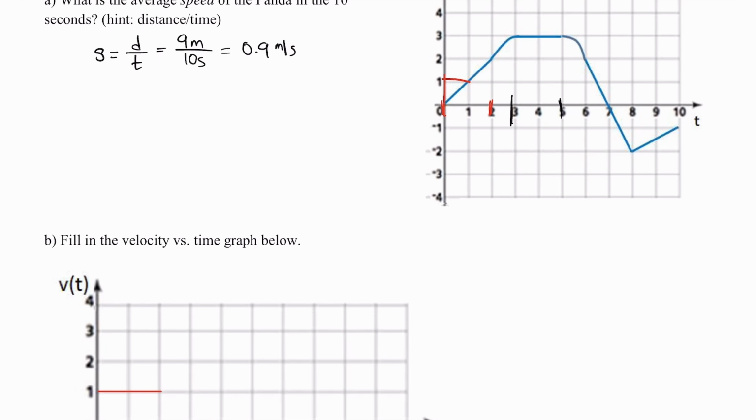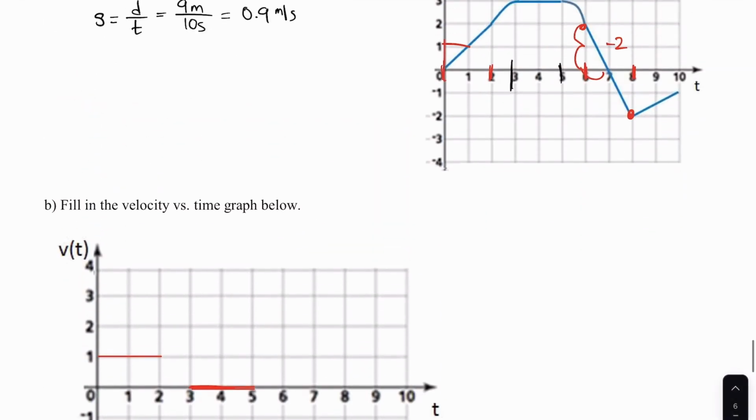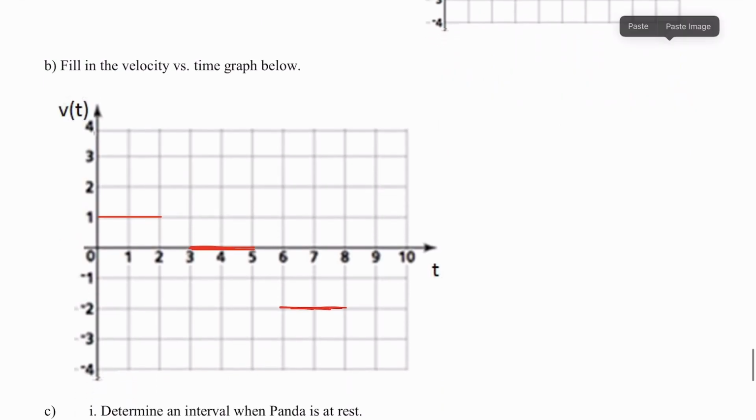The next easiest part is from 6 to 8. Starting from 6, I have a negative velocity and I have a slope of 1, 2. I rise 2, run 1. So my slope is -2 from 6 to 8. Lastly, from 8 to 10 seconds, I have a slope of rise 1 and I run 2. So that's 1/2 and it's positive. So from 8 to 10, it's half. And I'm going to get a jump here.